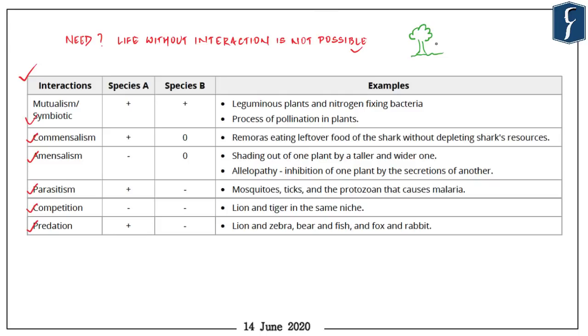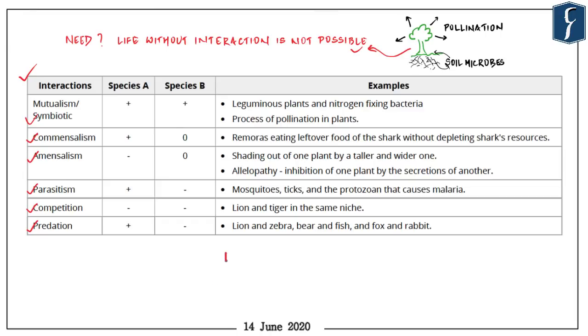But you're wrong. Even a plant species which makes its own food cannot survive alone. It needs soil microbes to break down the organic matter in soil and return the inorganic nutrients for absorption. Apart from that, how will the plant manage pollination without an animal agent? So you see that even a plant which can produce its own food is heavily dependent on other species for its survival. So it is obvious that in nature, animals, plants and microbes do not and cannot live in isolation, but interact in various ways to form a biological community.